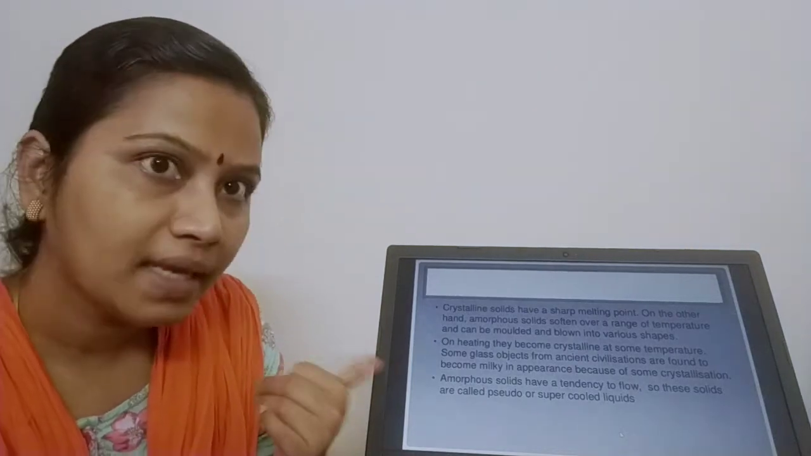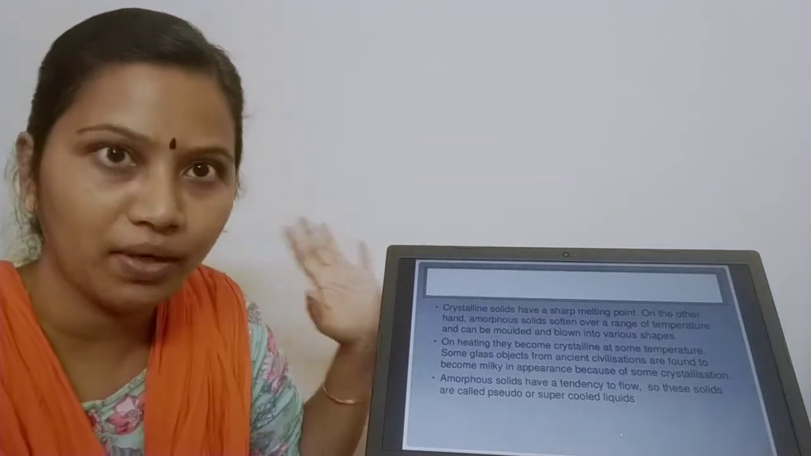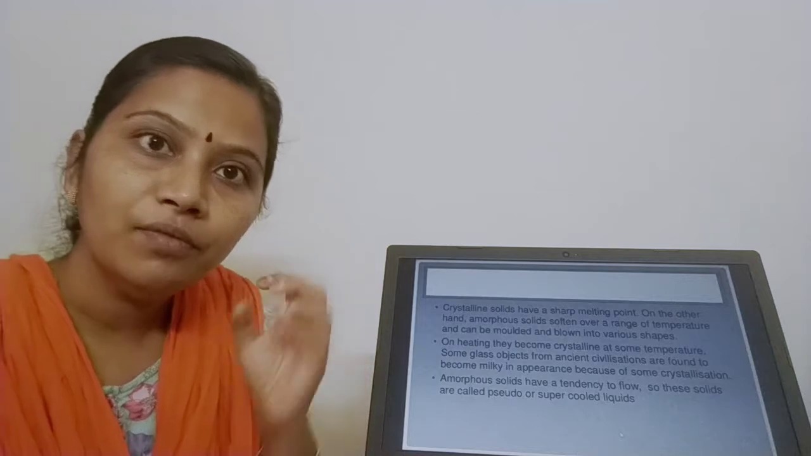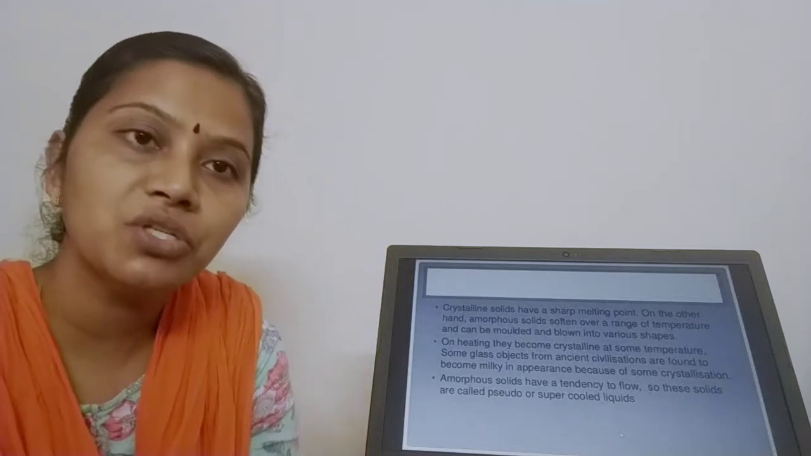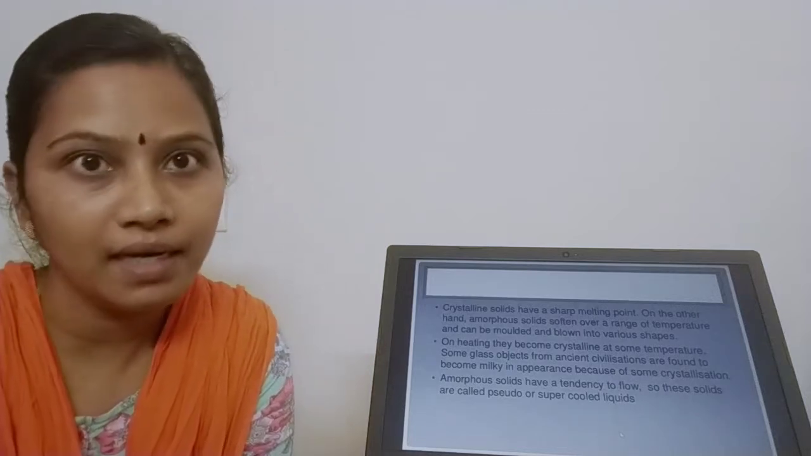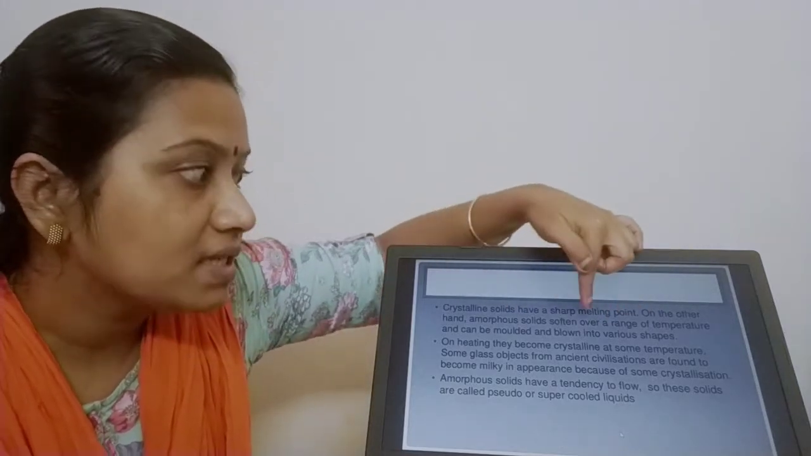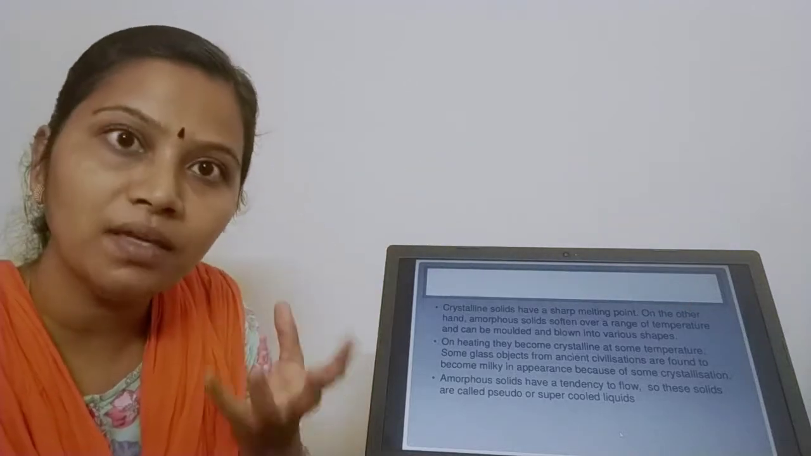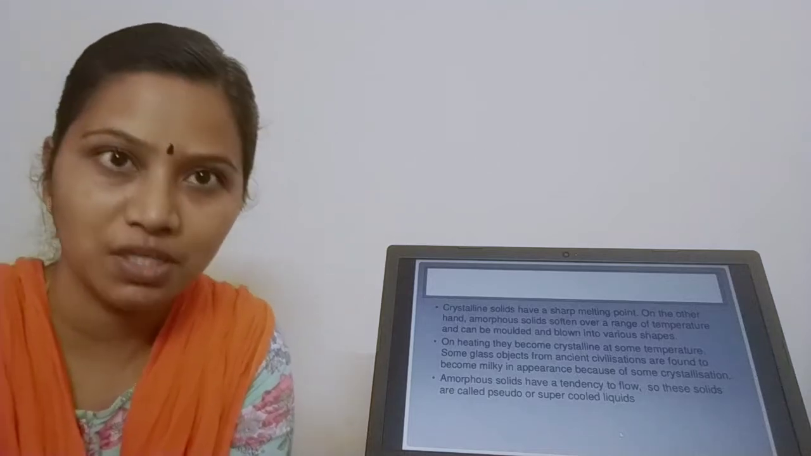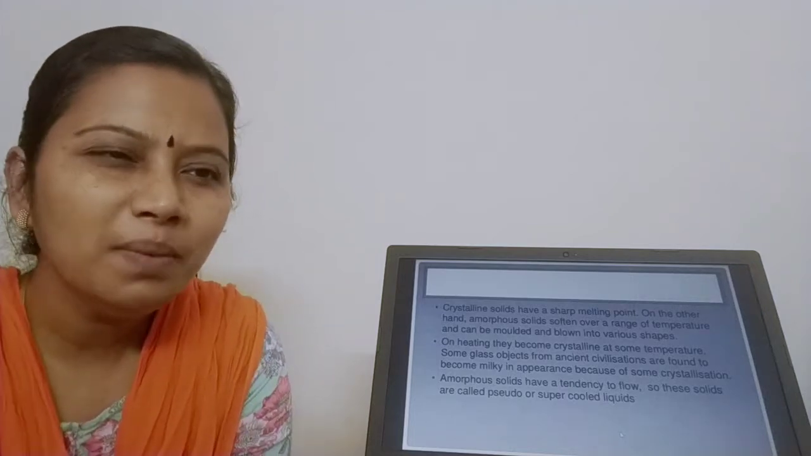Moving to the second difference between amorphous and crystalline. Crystalline solids have a sharp melting point. They melt at that particular point. But amorphous solids, when you heat them, start to soften over a wide range of temperature. What is softening of an amorphous solid? It means they are getting melted. So in the melted state, you can mold them into various shapes and blow them into various shapes. Like ancient, antique glasswares, which have a milky appearance.